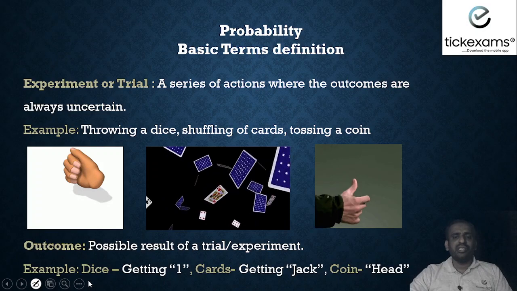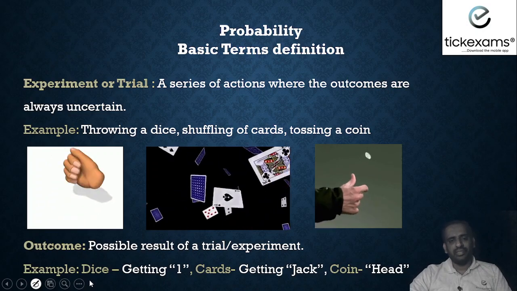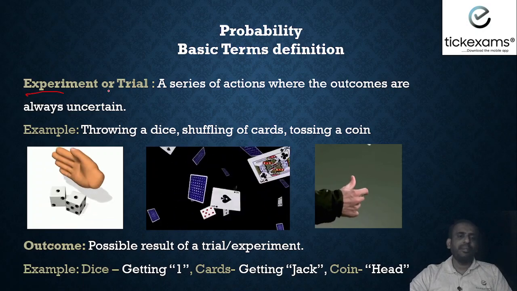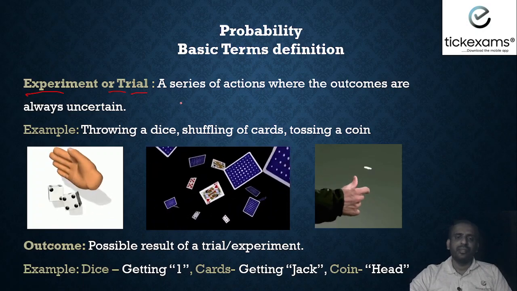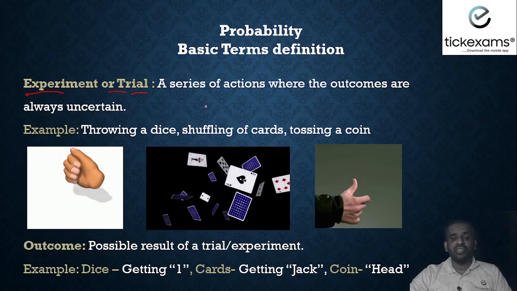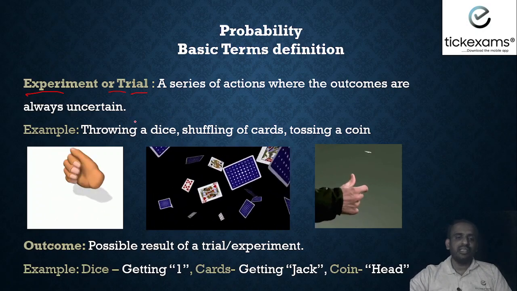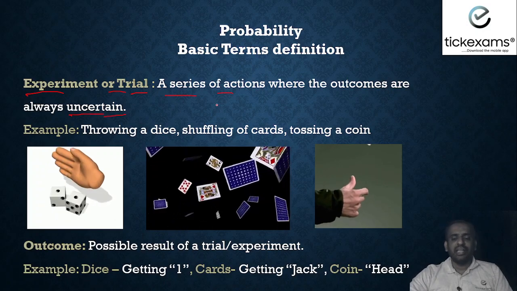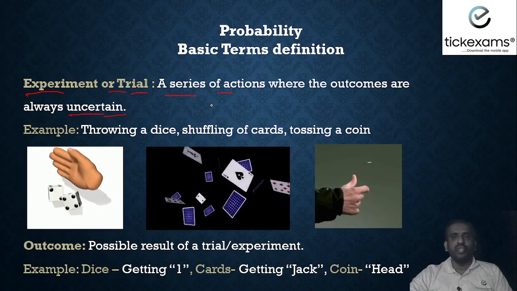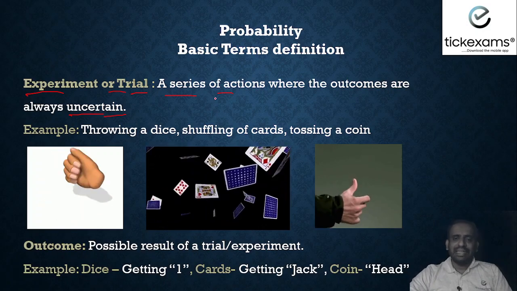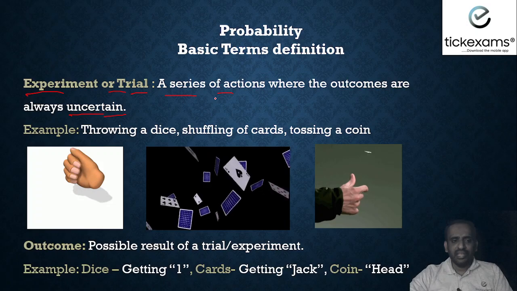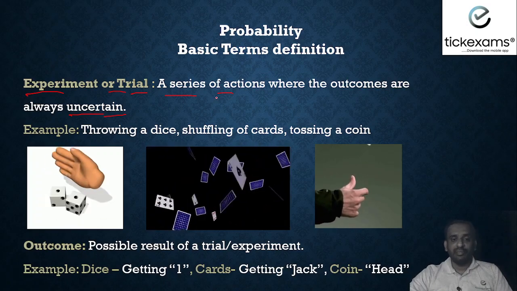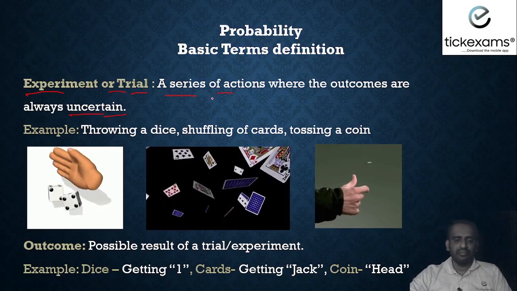Let us try to understand some of the basic terms of probability. The first one is experiment or trial. A series of actions where the outcomes are always uncertain is called an experiment or a trial. A trial can be tossing a coin, throwing a dice, shuffling cards. It can be anything. This is called a trial, where the outcome is not sure. We don't know exactly what the outcome can be.